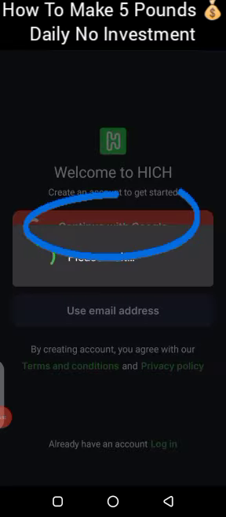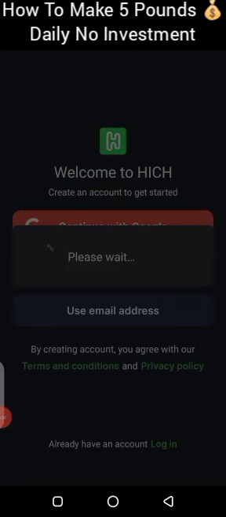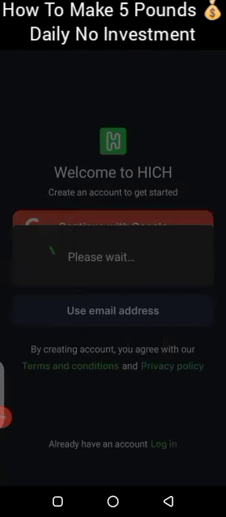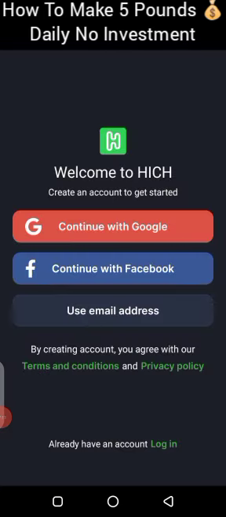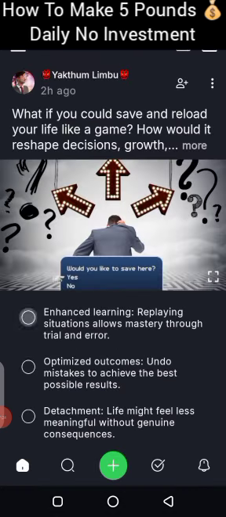So I have already signed up, so I don't need to sign up again. But if you have not signed up, it's going to pop out your Gmail account that is on your mobile phone. So I am going to select my Gmail to log in. So I'm going to log in right now. In your own case, the same process as I am opening this app, that's what you're going to follow. It's going to prompt you that you want to proceed to sign up. You click on continue, and then it's going to open your dashboard, your interface dashboard like this.